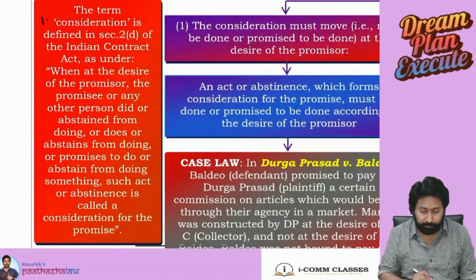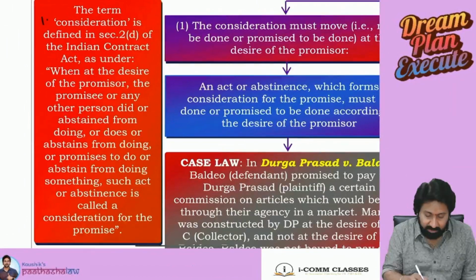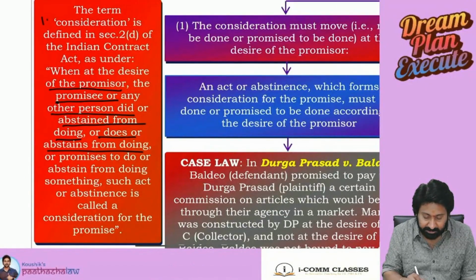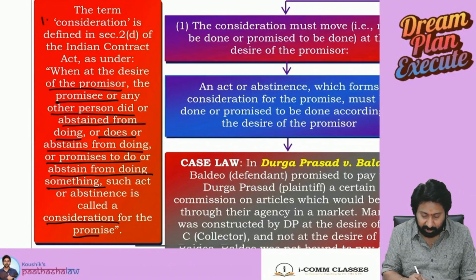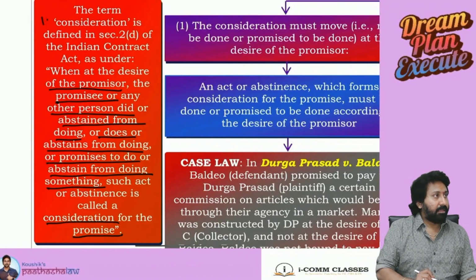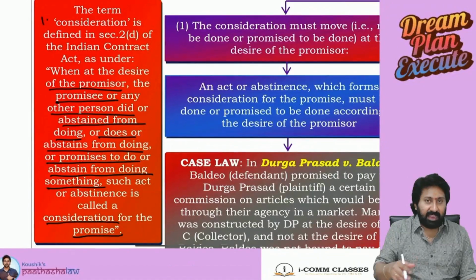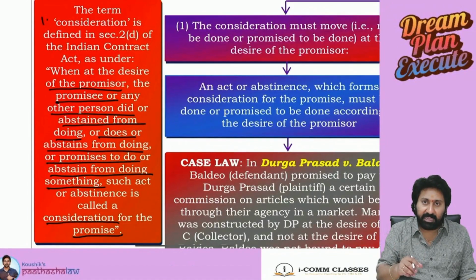Next. When at the desire of the promisor, the promisee or any other person did or abstained from doing, or does or abstains from doing, or promises to do or abstain from doing something, such an act or abstinence is called consideration for the promise. Sir, what is this, sir? Same thing he is saying once again, same words coming here and there.